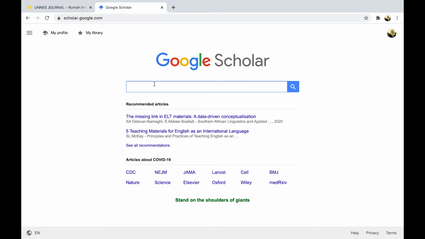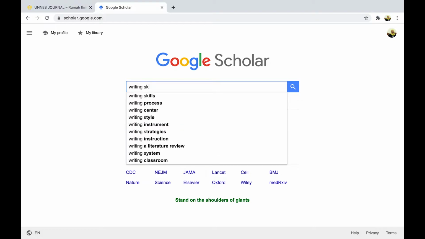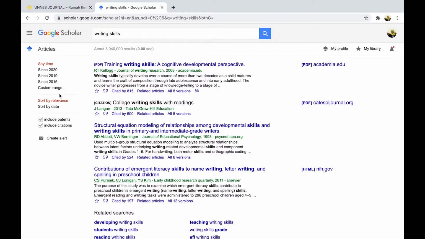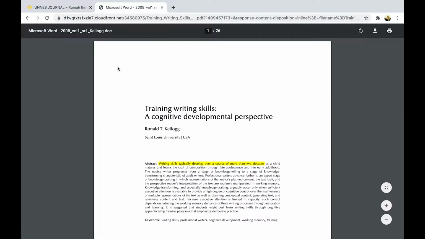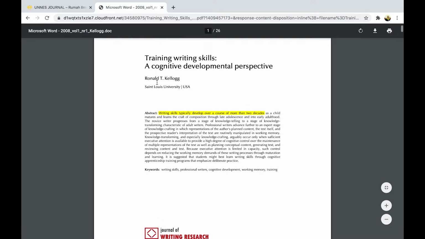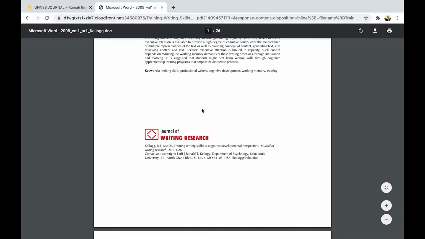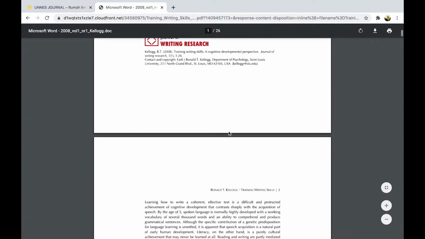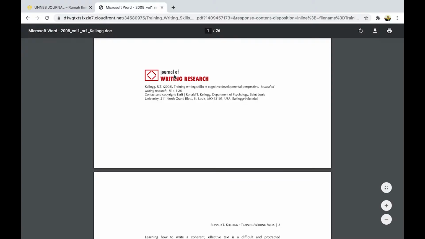The first one is the classical one. It is very easy, but sometimes students just forget it: Google Scholar. In Google Scholar you can find the journals that you want. Let's say you are going to write about writing skills. You just type writing skills here, and you can find sources. For example, here is Training Writing Skills from Ronald T. Kellogg.